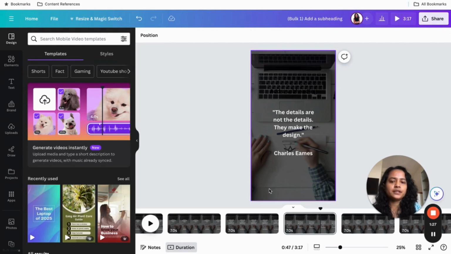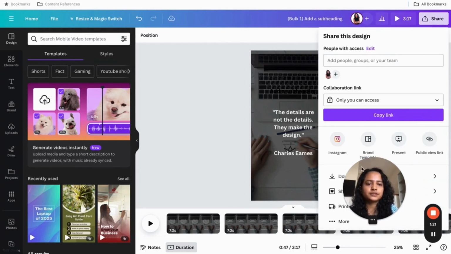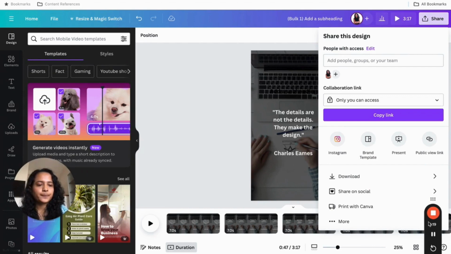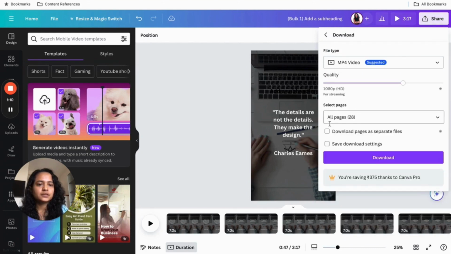Okay, when everything is ready to go, what you need to do is click on share, just move it now. Click on download, and click on this download pages as separate files. Now you will see this small crown icon over here, which means that you need to have Canva Pro for it. Alright, so completely up to you.